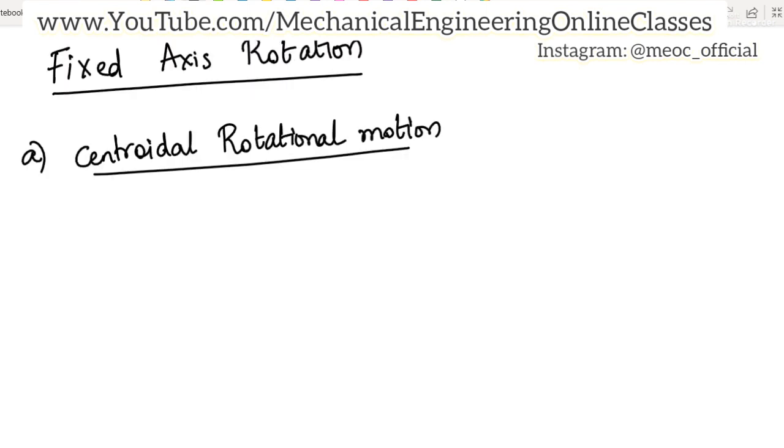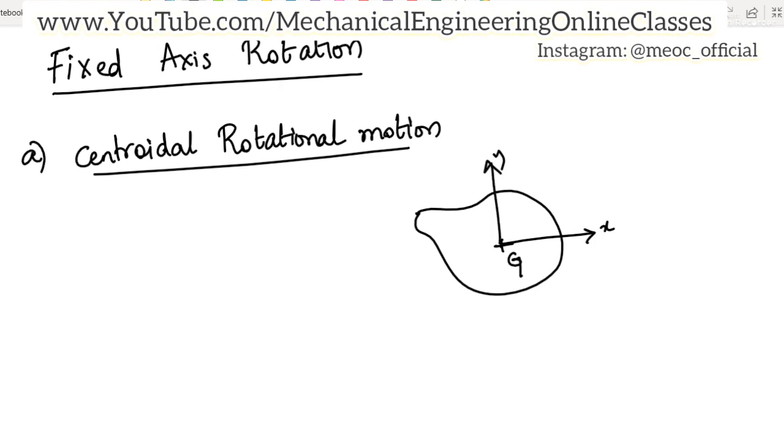Let us see the first type, centroidal rotational motion. Centroidal rotational motion means, for example, we are considering a body like this. Suppose its centroid is somewhere here, this is G. Then the axis of rotation is also about the axis that is passing through G. And suppose this is X, this is Y, this is Z. The object is subjected to an angular acceleration alpha, and the object is rotating about point G, which is its centroid. So the axis of rotation is passing through the center of gravity.